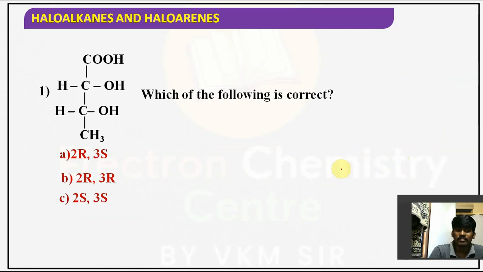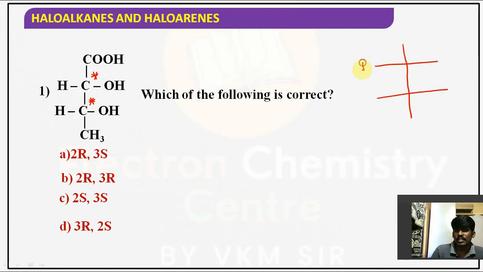Very important question. Check it carefully. Here, how many chiral centers are there? 2 chiral centers are there. How? I am writing the Fischer projection. These types of projections are called Fischer projections. HOH, COOH, HOH, CH3. It is first carbon, second carbon, third carbon, fourth carbon.